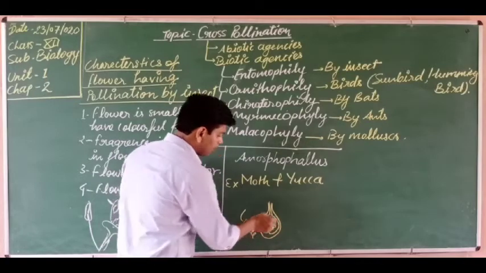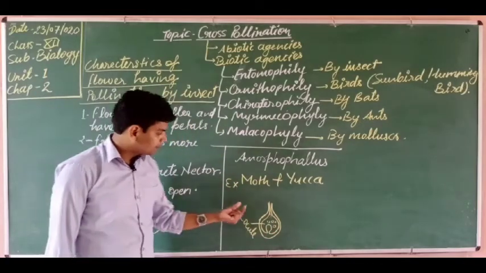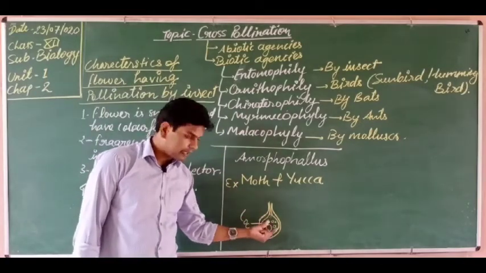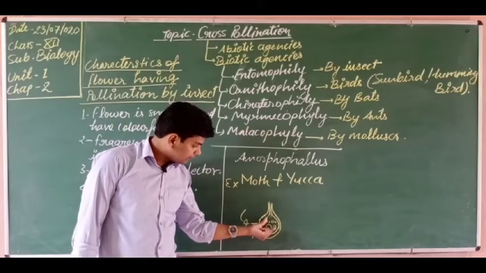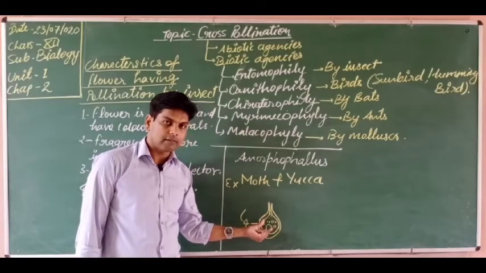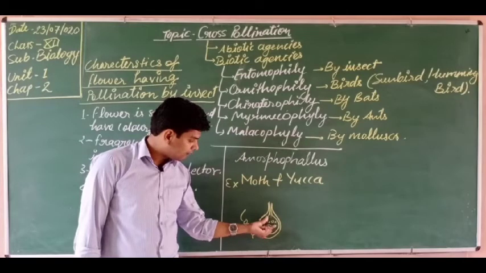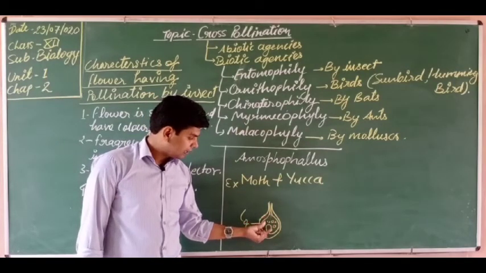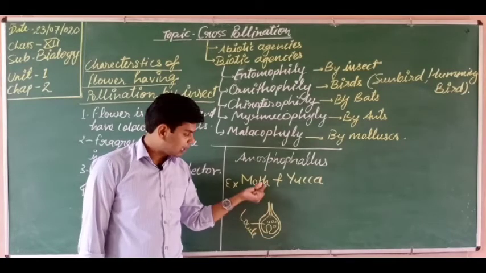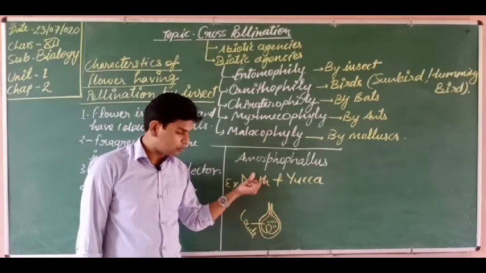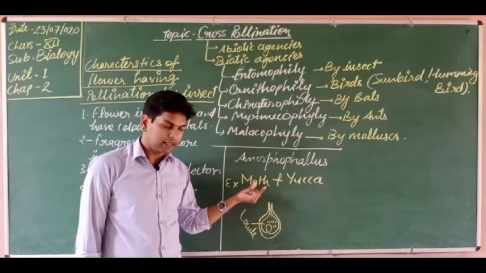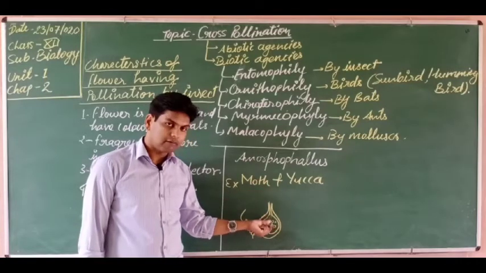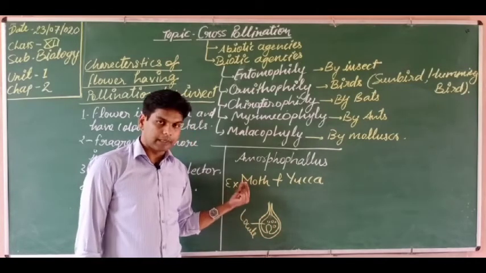So these are the eggs of the moth. When the eggs hatch and form larvae, the larvae feed on the cells present inside, and after becoming larvae, they come out from it.